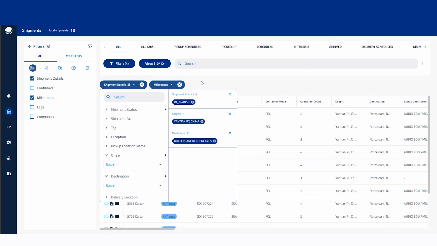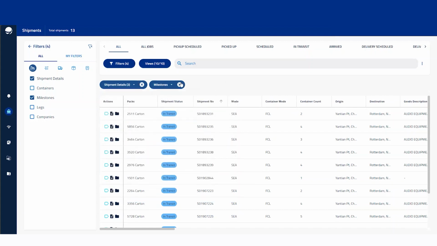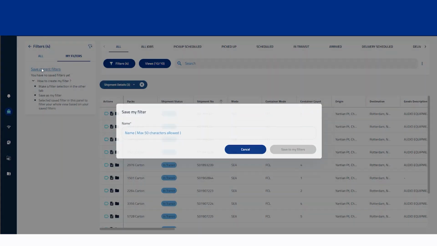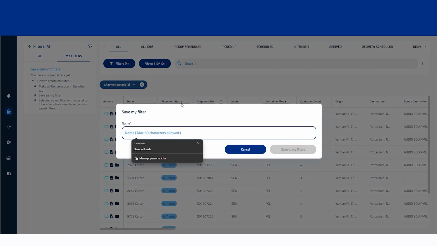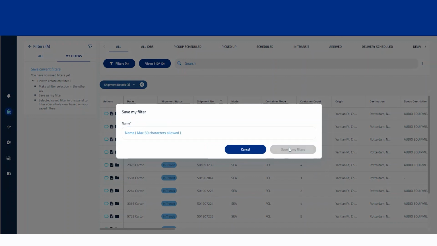So if we wanted to look at all the in-transit shipments going to the Netherlands from China, we can save that on the shipment details there by clicking out of it. The milestones one we don't need because it's all the shipment details. And then we can go into the My Filters area, and we can save the current filter. Then I'm just going to call this My Filter, and then we're going to save to filters.